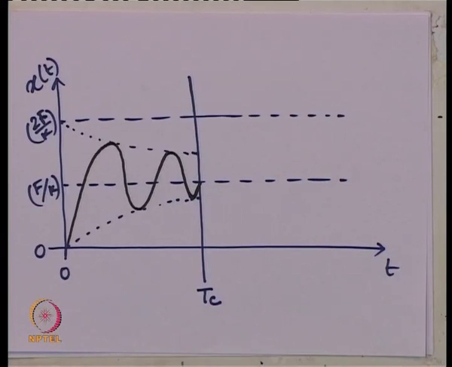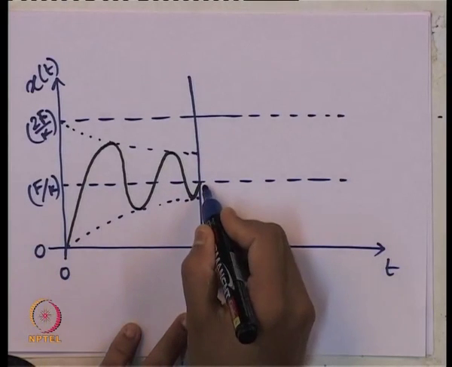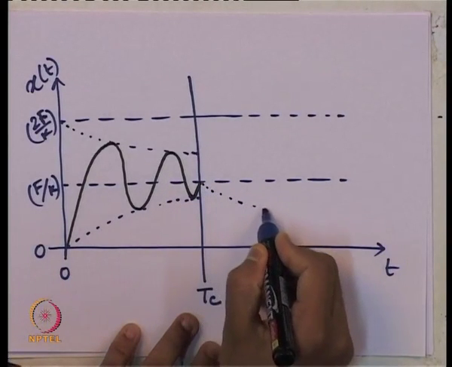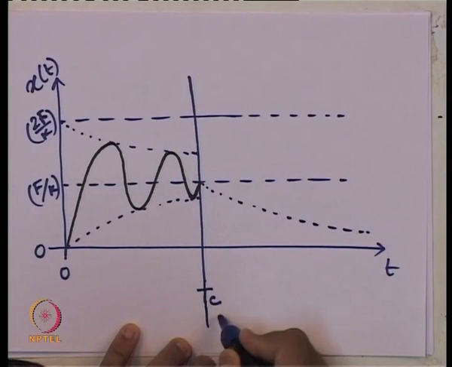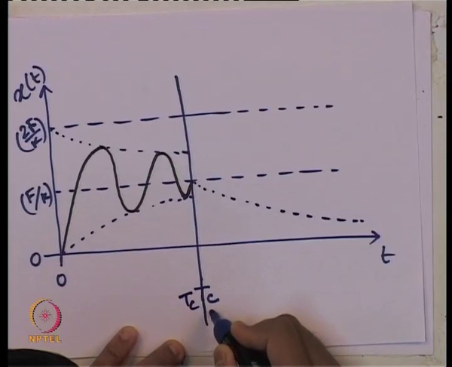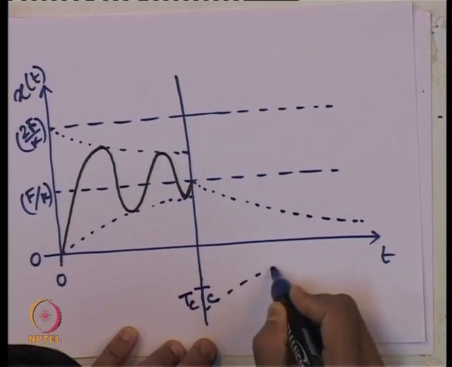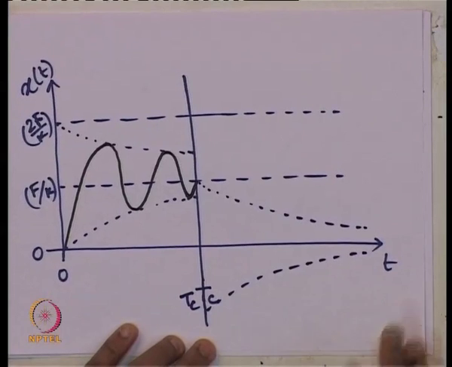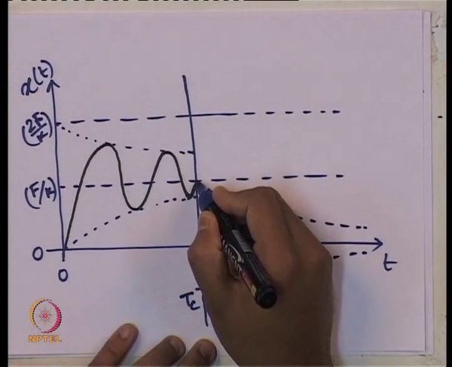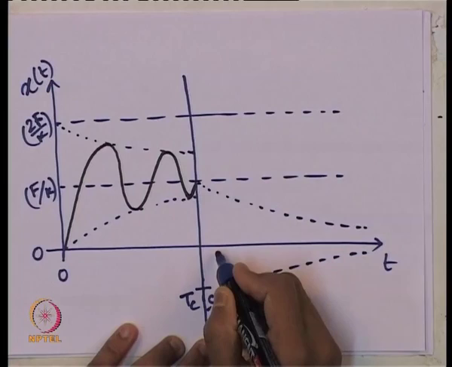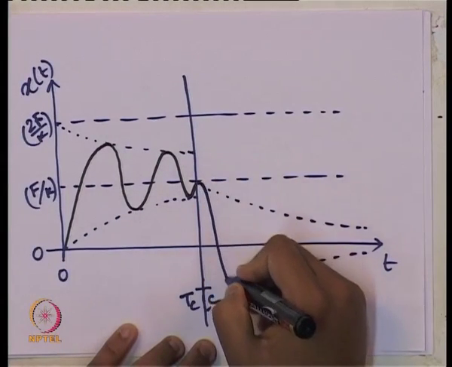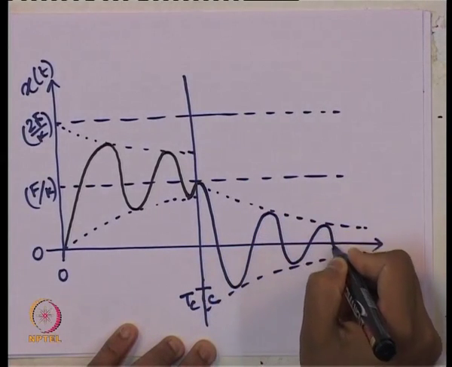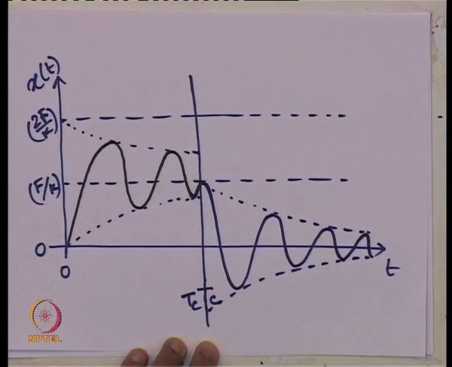Just a schematic diagram I am drawing. Now, it will follow another decay function from this point onwards, and from here it will simply drop to this baseline. From this baseline it will drop to this baseline and follow that harmonic pattern with a decay function.